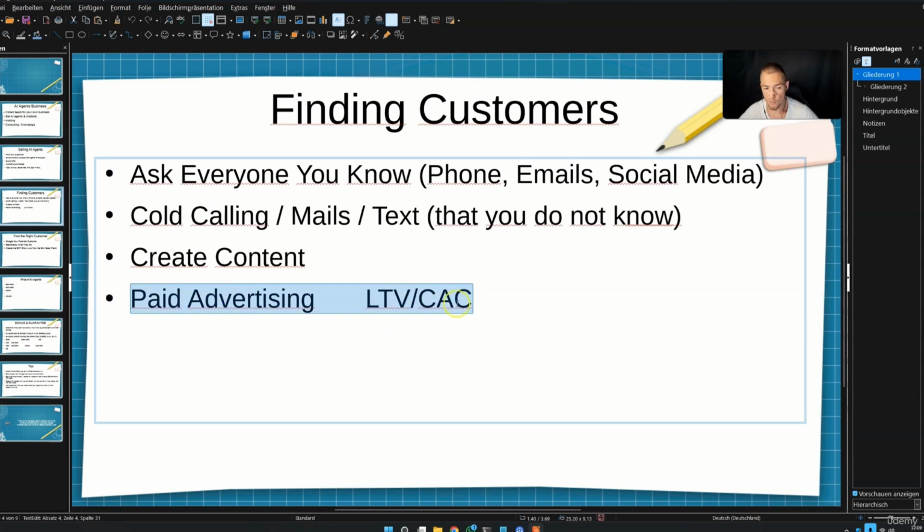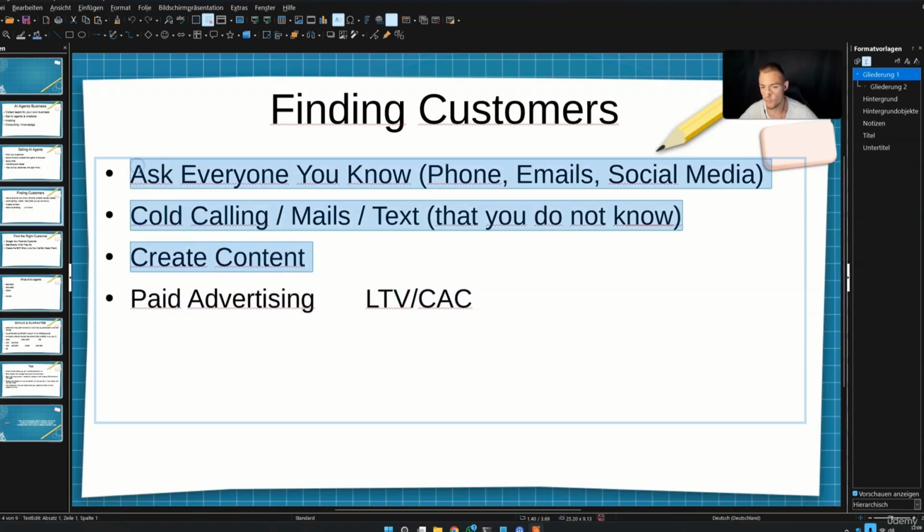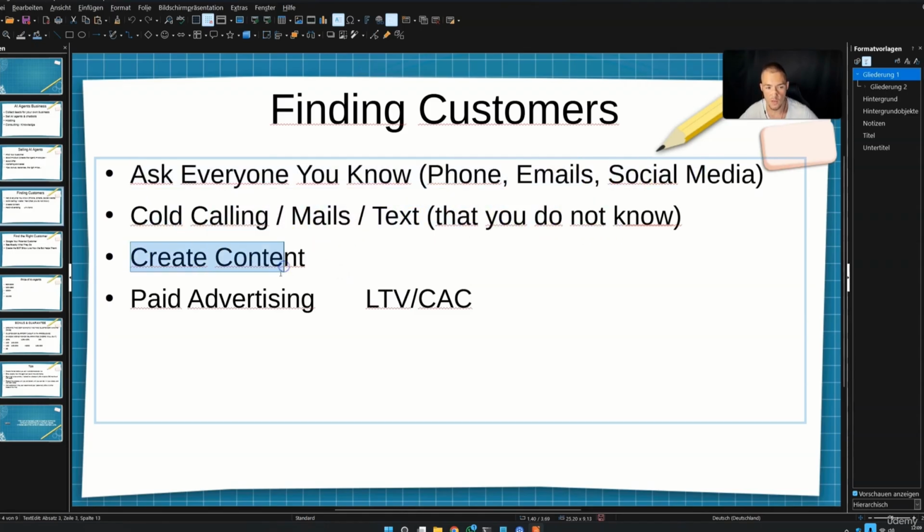And if you need more information about this, you can hit me up. But right now, please just focus on the first three. Start with these, so everybody that you know. Then you can do cold calling and so on, and also create some content. And this you can and should do together.